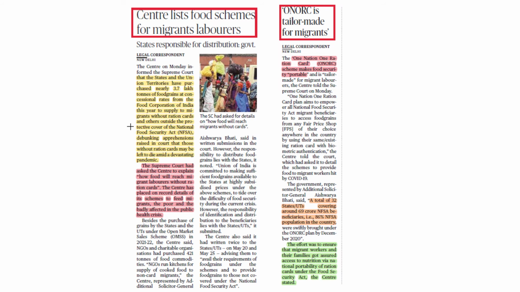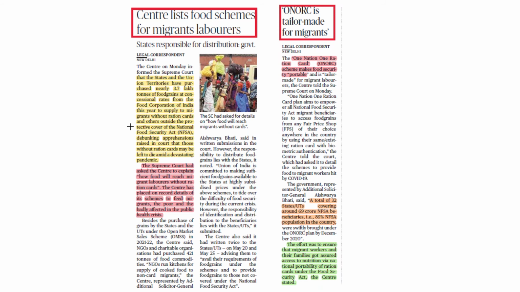Under this, we have to see one scheme that recently came, the Pradhan Mantri Garib Kalyan Anna Yojana. In this scheme, the government is extending free food grains till the month of November. Here in this article, we will study in detail. The Supreme Court was told that states and union territories have purchased nearly 3.7 lakh tons of food grains at concessional rates from the Food Corporation of India this year to supply to people without ration cards, outside the protective cover of the National Food Security Act.